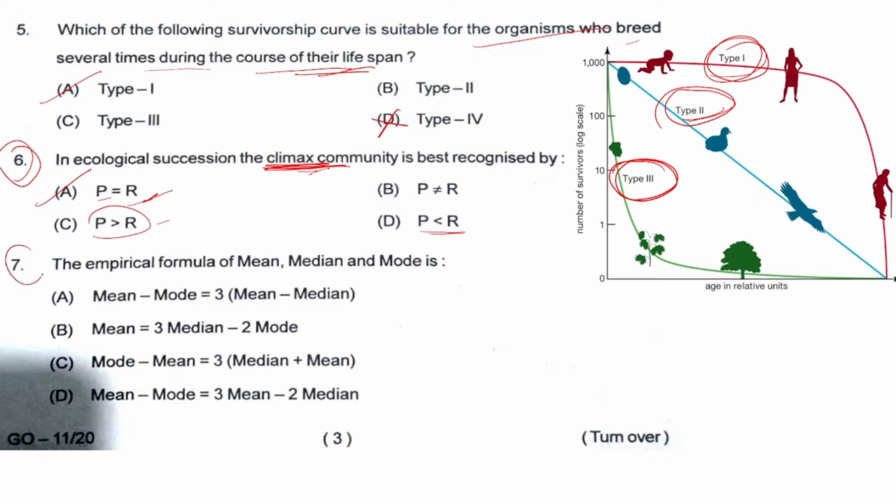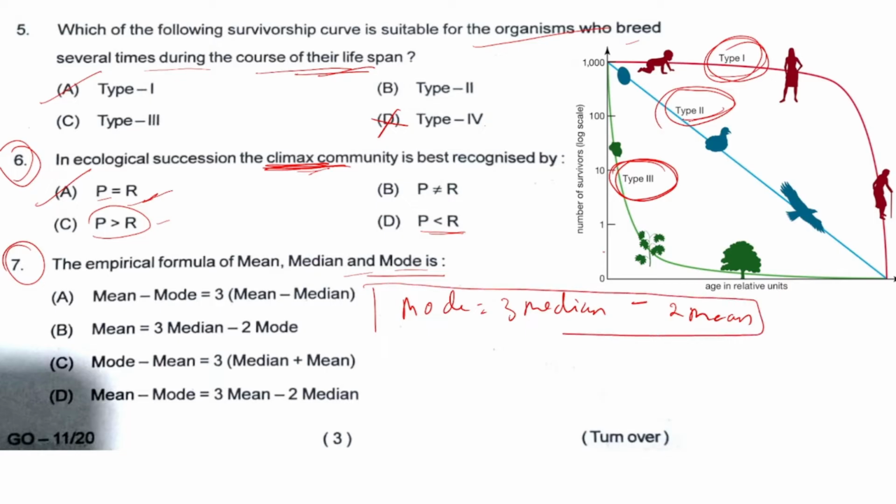Then question number 7. The empirical formula of mean, median, mode is the formula we are talking about, the relationship between mean, median and mode, that is mode is equal to 3 median minus 2 mean. So this is the formula you need to remember always.